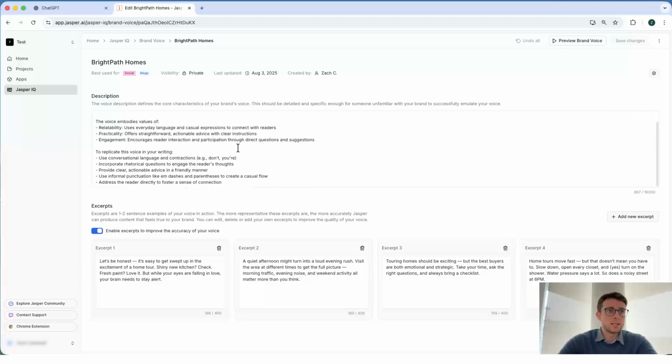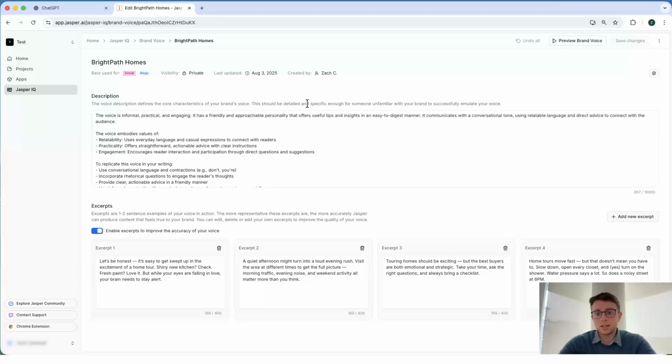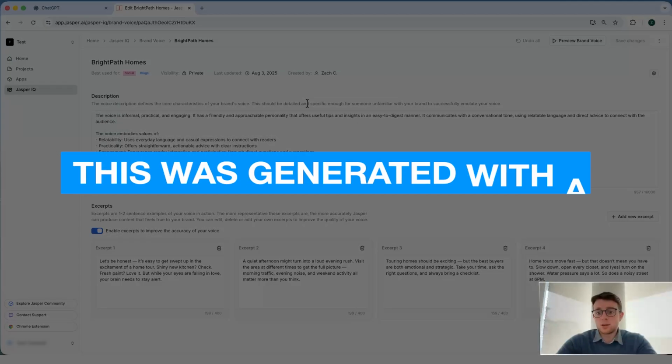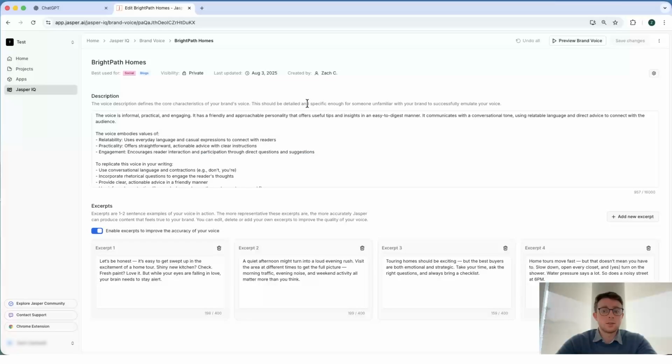We've all seen examples where companies have generated content and it clearly screams, hey, this was generated with AI. Really the goal here is to ensure that we can leverage AI and automation, but it's staying consistent in the way in which we actually speak to our audience.